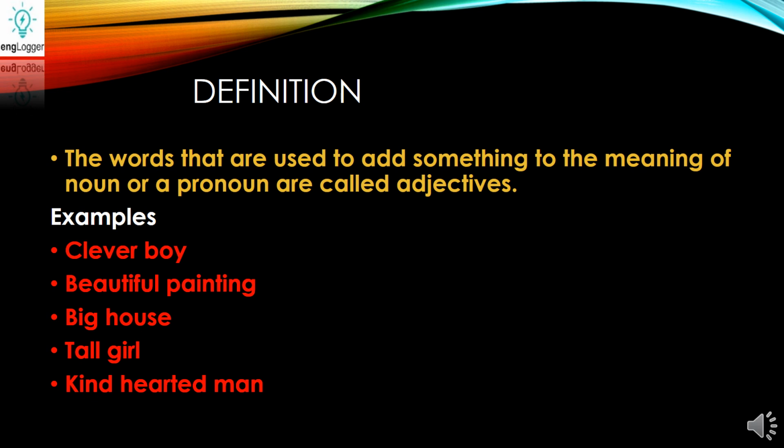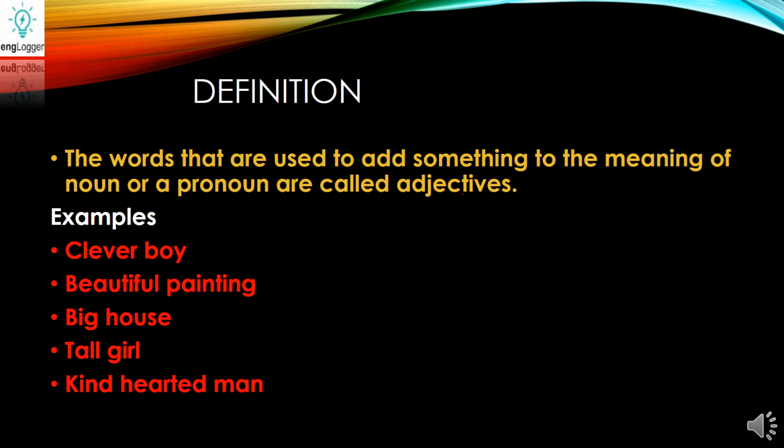Definition of an adjective: the words that are used to add something to the meaning of a noun or a pronoun are called adjectives, and adjectives are the closest friends of nouns and pronouns. They talk about all the qualities and details of nouns and pronouns.